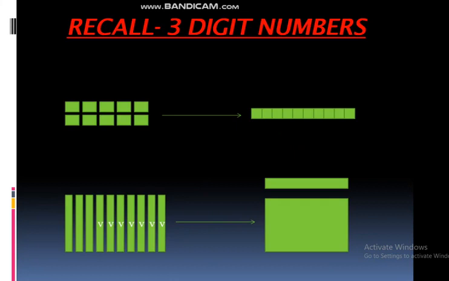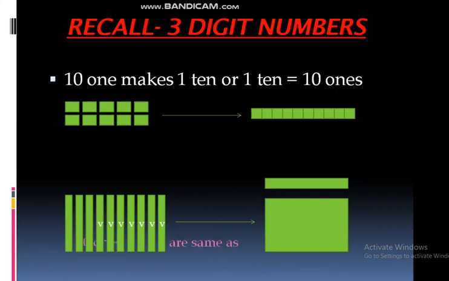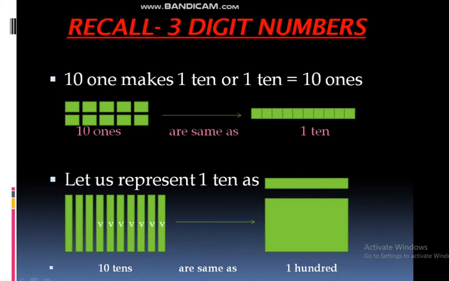Now we recall 3-digit numbers. See, 10 ones make a 10. 10 ones means, see here, 10 boxes are there: 1, 2, 3, 4, 5, 6, 7, 8, 9, 10. These 10 ones are the same as 10. This 10 is now represented as one single box.